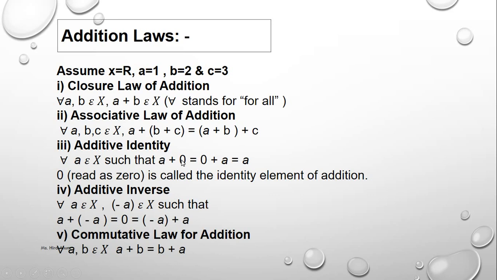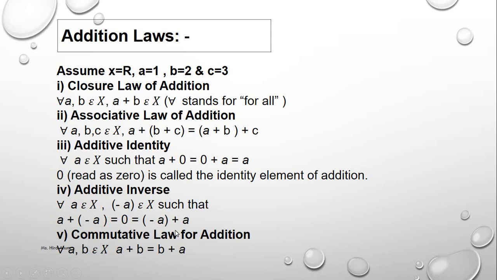In addition properties, we use 0 as the identity because it never changes a number. A plus 0 equals 0 plus A equals A. Suppose A is 1, 1 plus 0 equals 1, and 0 plus 1 equals 1. So it is the identity element.